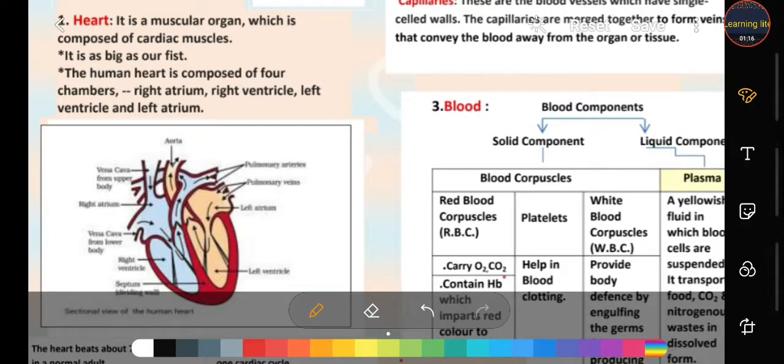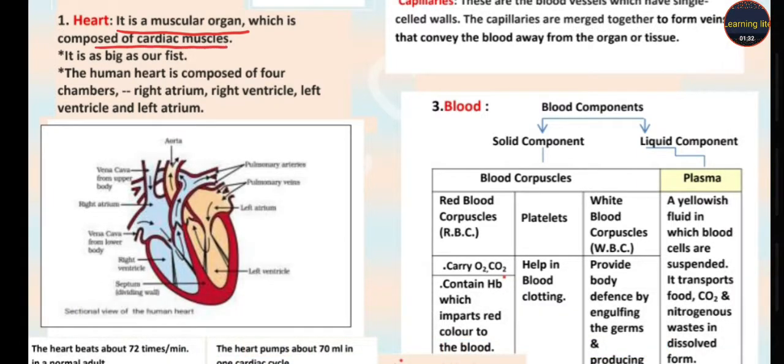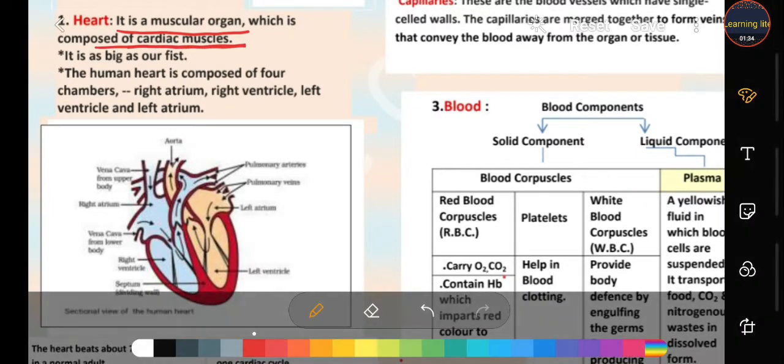Students, do you know what a heart is? Which type of organ it is, what its size is, and what its structure and shape are? All your questions are cleared by this worksheet. Please listen carefully. Students, the heart is a muscular organ. Why is it called a muscular organ? Because it is composed of cardiac muscles, and it continuously contracts and relaxes, making a sound, lub dub, lub dub, lub dub.